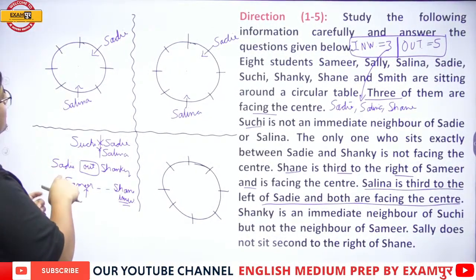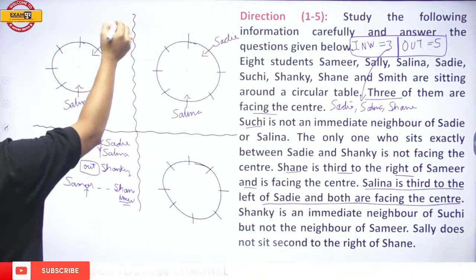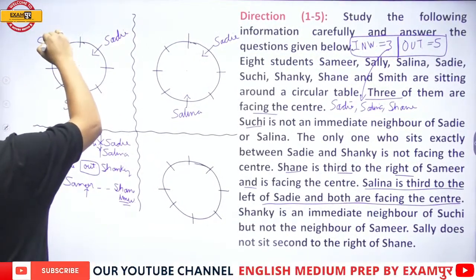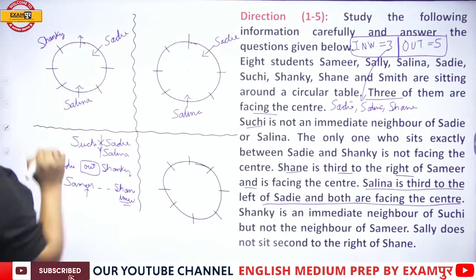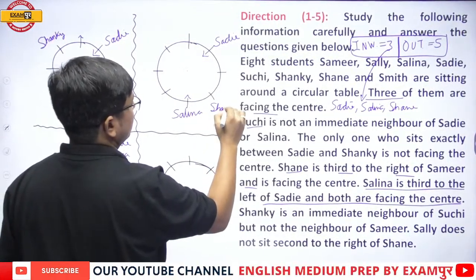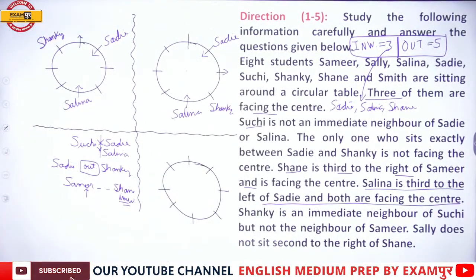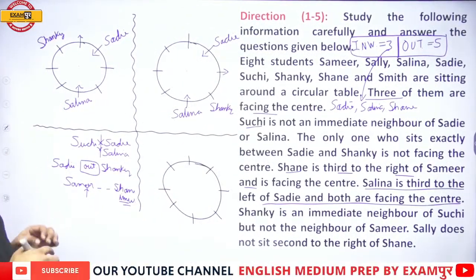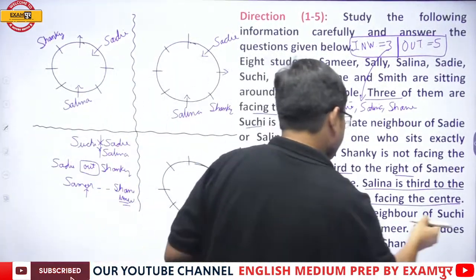the only person between Sadi and Shanky is facing outwards. So Sadi is here, Shanky can be here. The only person between Sadi and Shanky is facing outwards. Fine. Now, very important, it is also telling you that Shanky is an immediate neighbor of Suchi